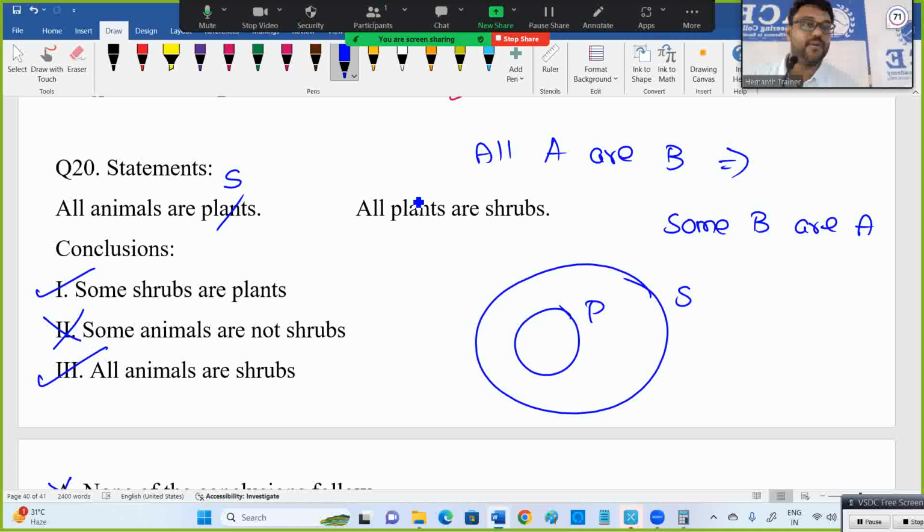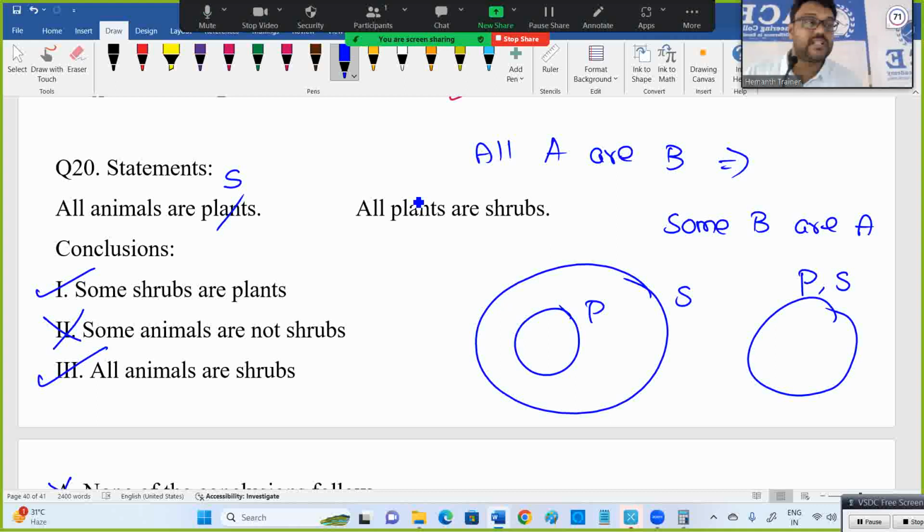Why I said maybe: all A are B, there is this format also correct. All plants are shrubs, this diagram also possible. In this one, some shrubs are plants. Here, all shrubs are plants. All can be taken as some. In both diagrams, some is correct. So, some shrubs are plants is correct. Always we need to see which is correct in all diagrams. In this diagram, some part of shrubs are occupied by plants.